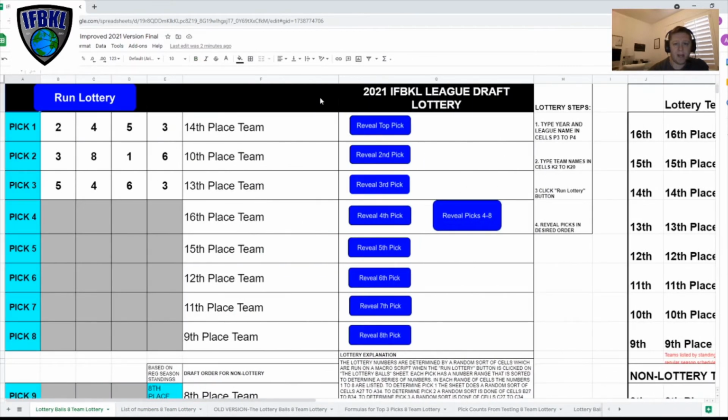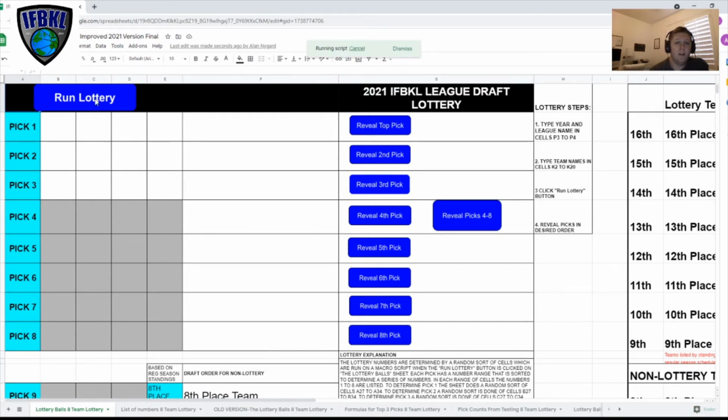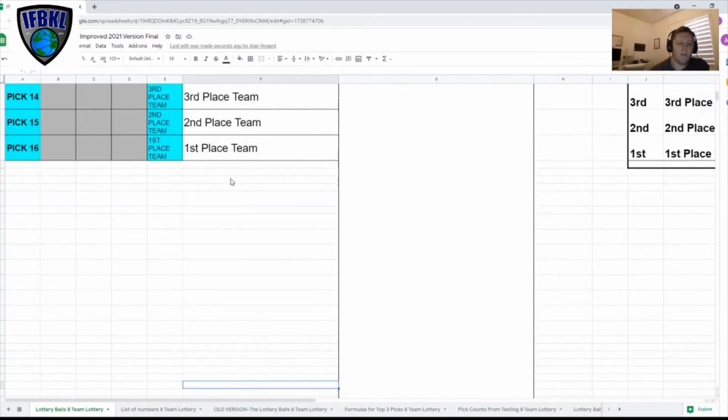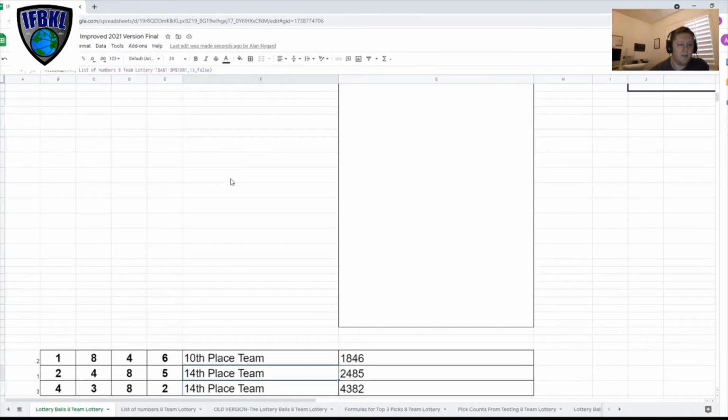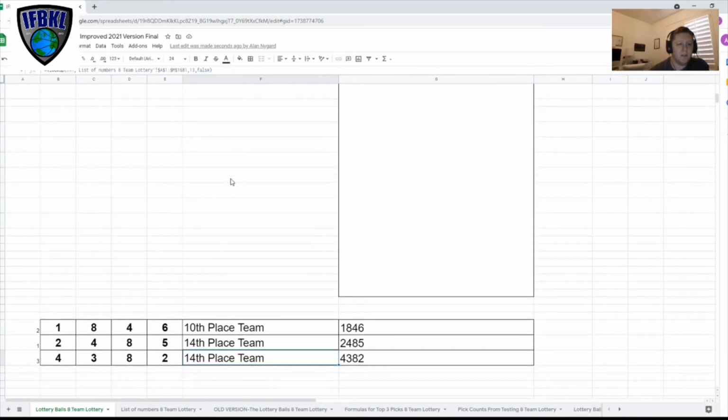The first thing that happens is you hit the run lottery button. That's going to run a script, and it brings the numbers down and calculates those down in these columns down here.